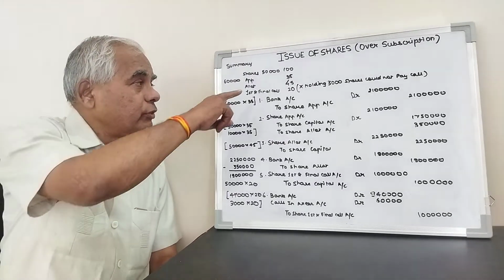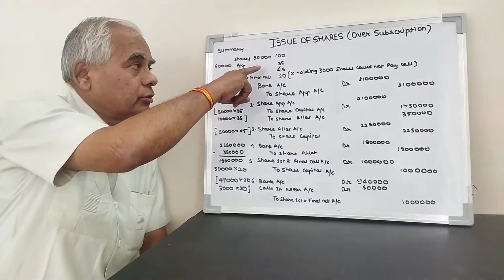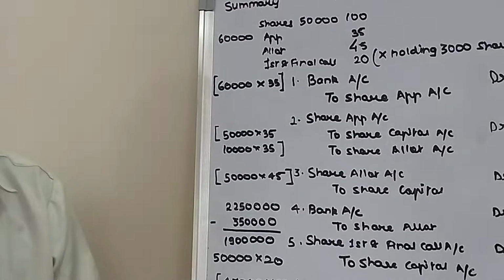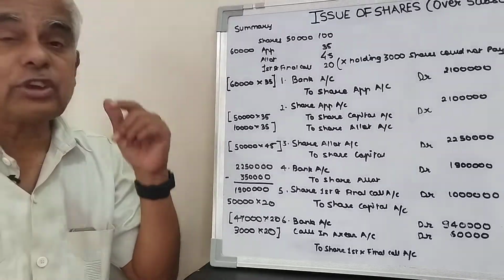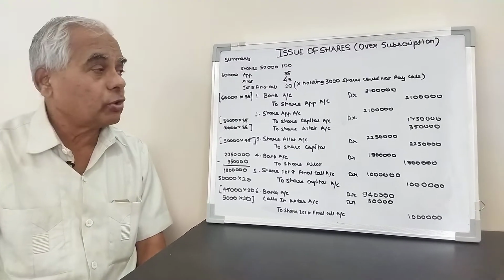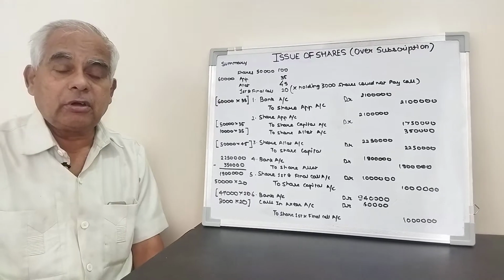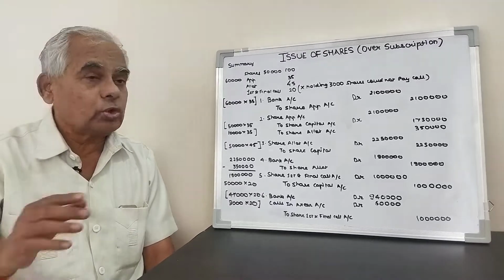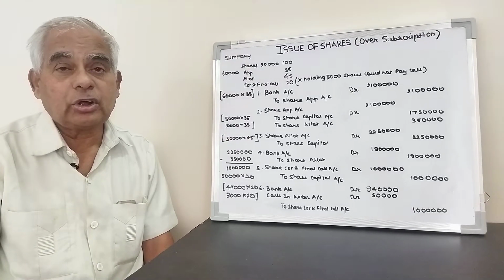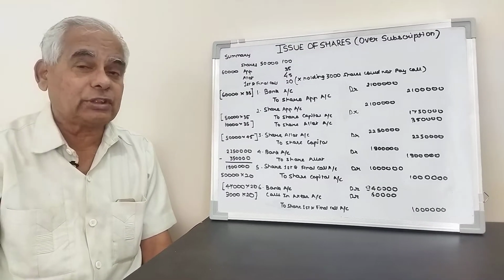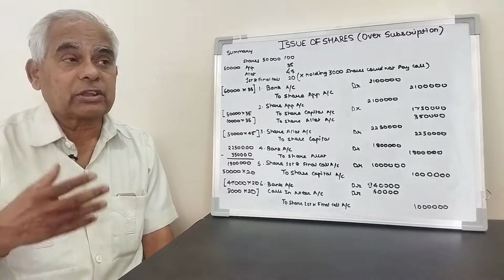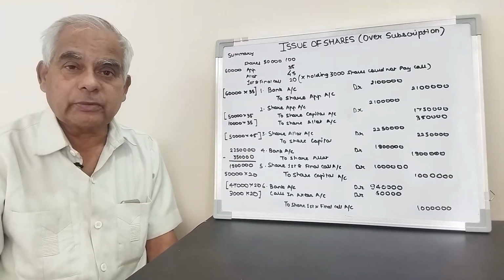In this case, the offer is given for 50,000 shares and applications were received for 60,000. 10,000 surplus applications were received. That is called over subscription. One thing to remember: though applications were received for more than 50,000, the company is not allowed to issue more than 50,000 shares. Now the problem arises: what about the surplus applications?